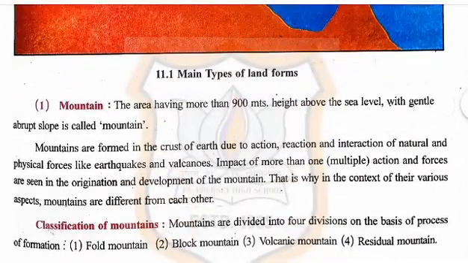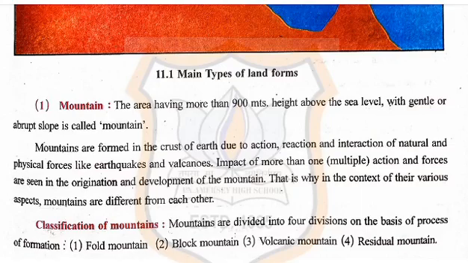Now, number 1. Mountain. The area having more than 900 meters height above the sea level with gentle or abrupt slope is called mountain. Mountains are formed in the crust of the earth due to action, reaction and interaction of natural and physical forces like earthquake and volcano.